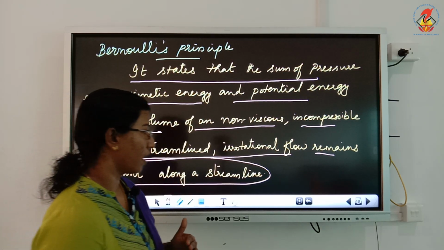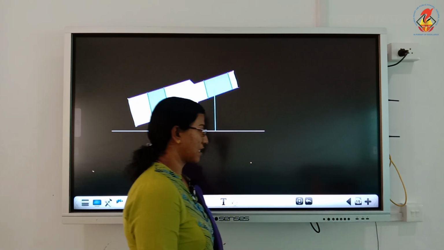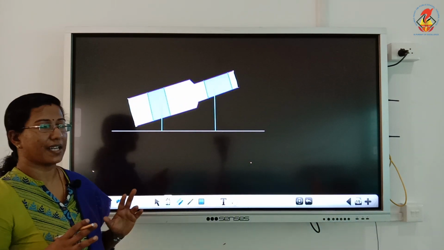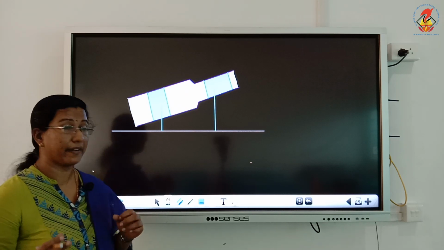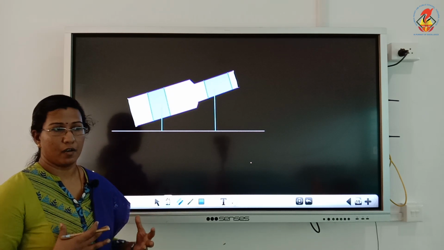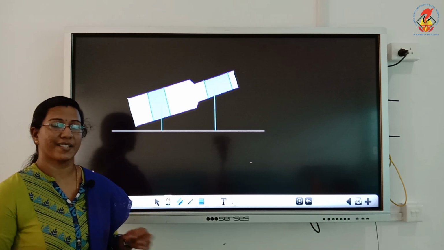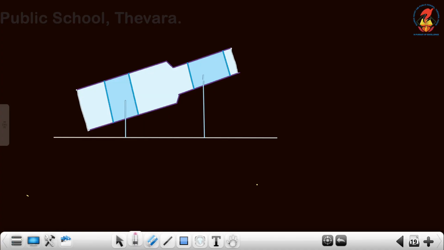Next we are going to derive the expression for Bernoulli's principle. For this we are considering the same case which we used for deriving the equation of continuity. That is, we are considering a flow of fluid through a tube having two different cross-sectional areas.